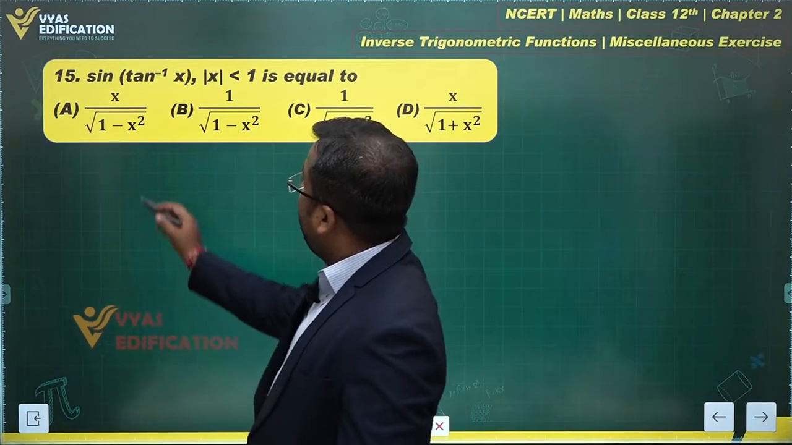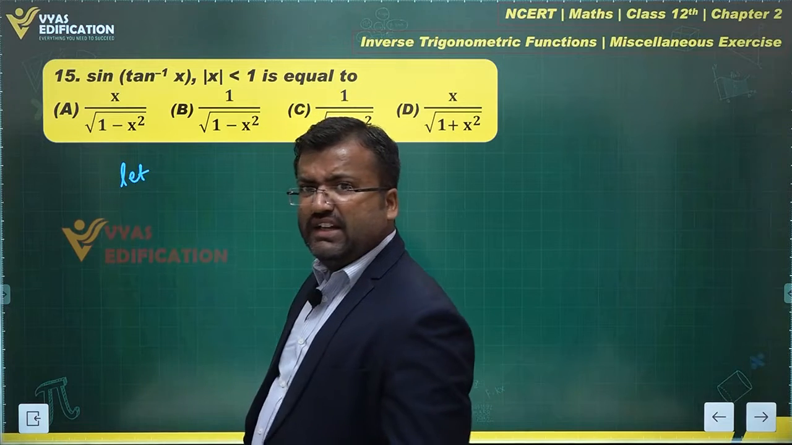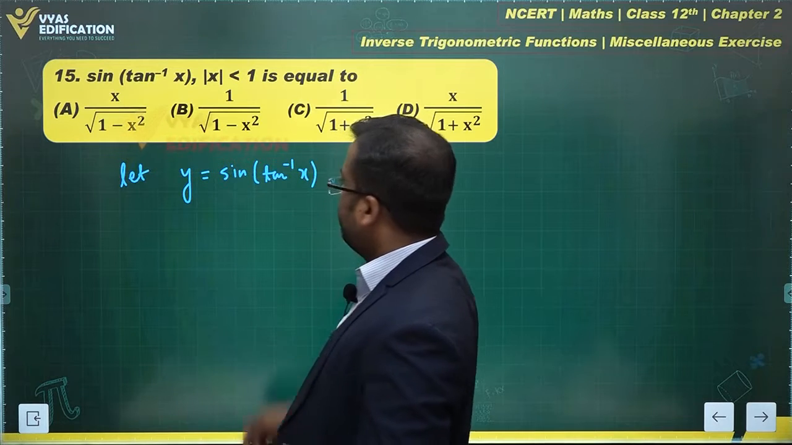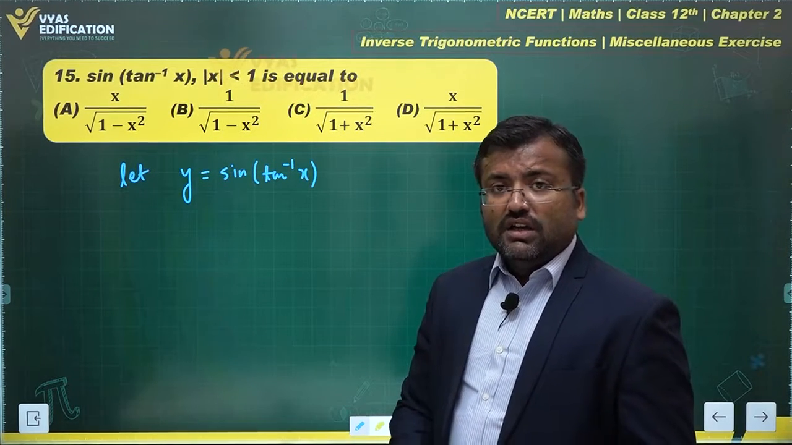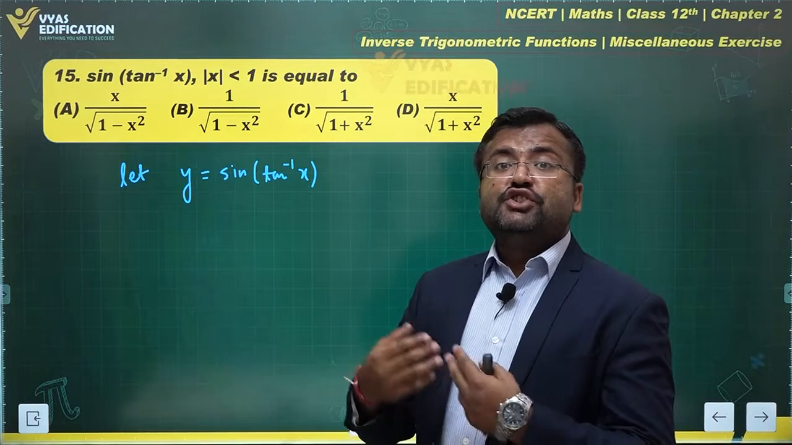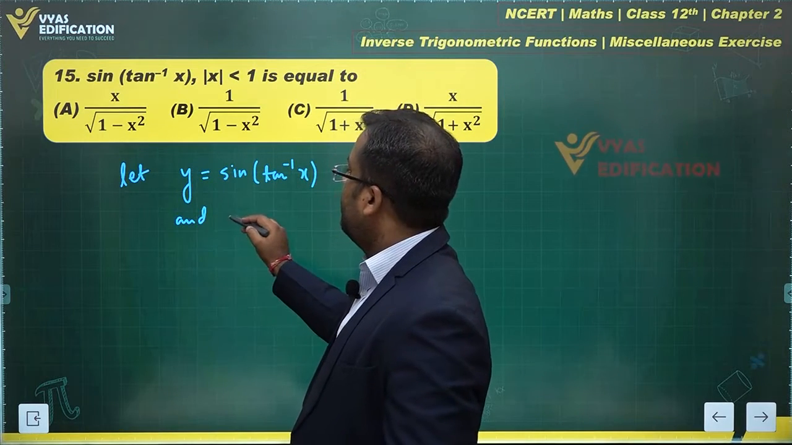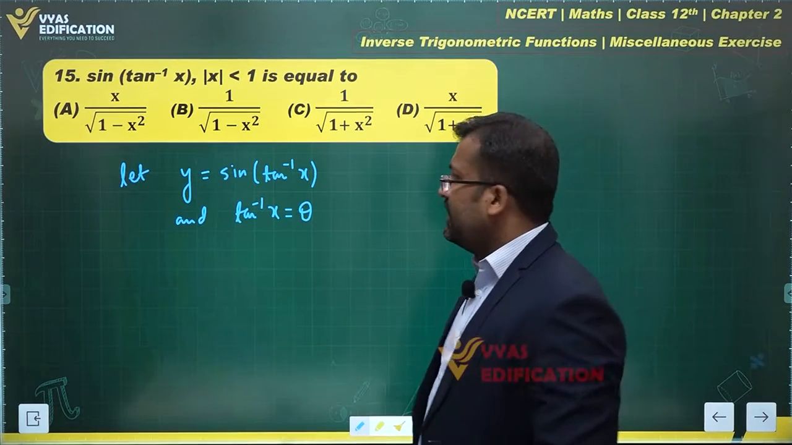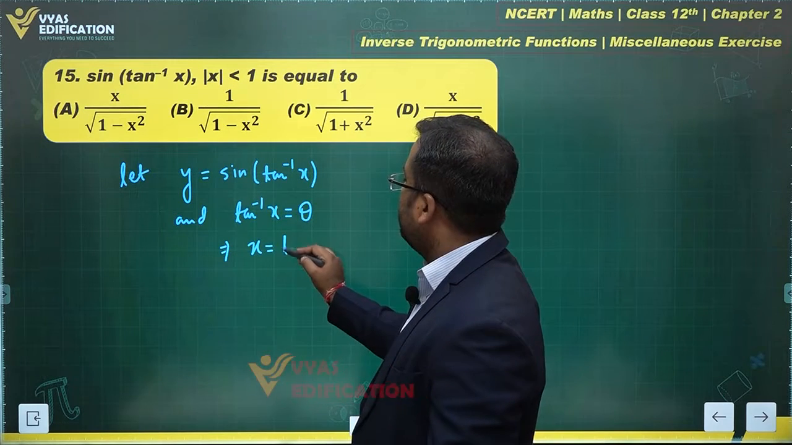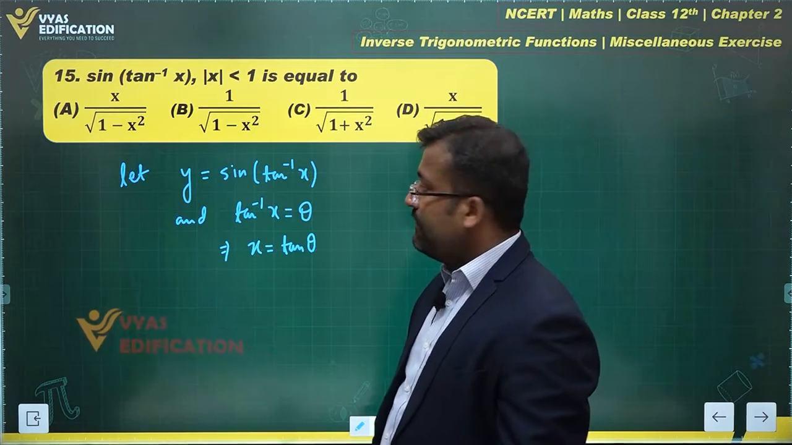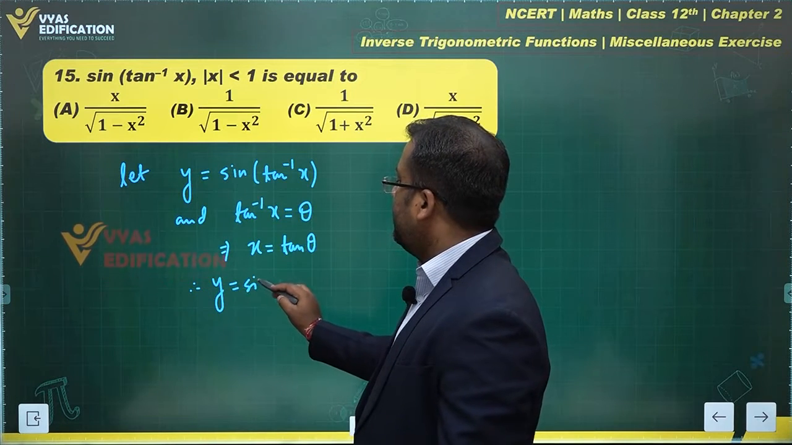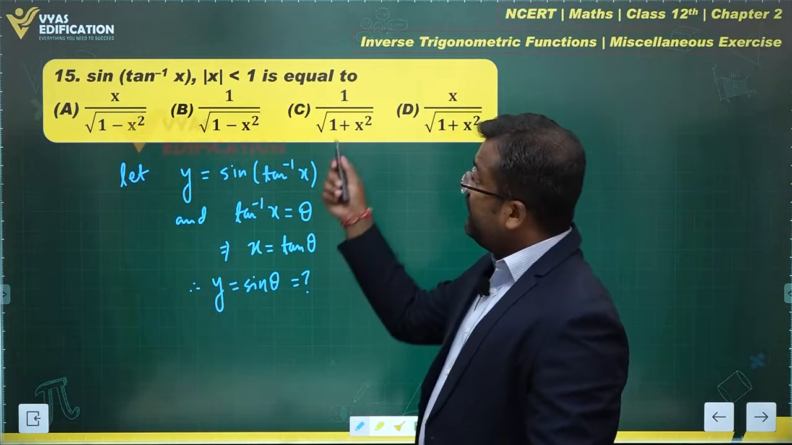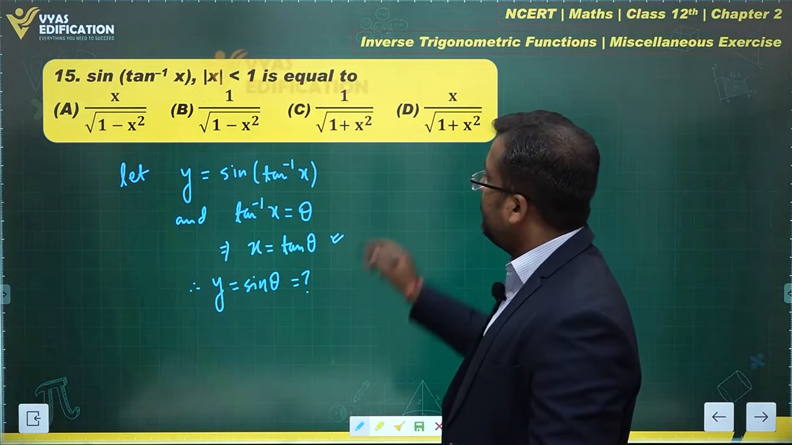What do you have? Let y equal sine of tan inverse x. Okay. If tan inverse x is assumed to be something, tan inverse x is equal to theta. Let us assume tan inverse x is theta. This gives me x equals tan theta. Therefore, y equals sine theta. And what is that? That is the question mark actually. We are supposed to find sine theta. We are supposed to find the value of sine theta with the help of this tan theta equals x.